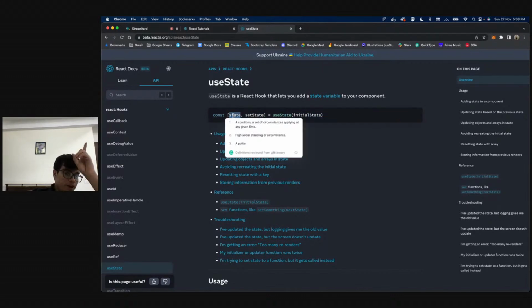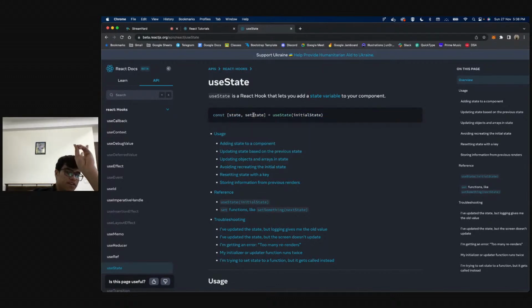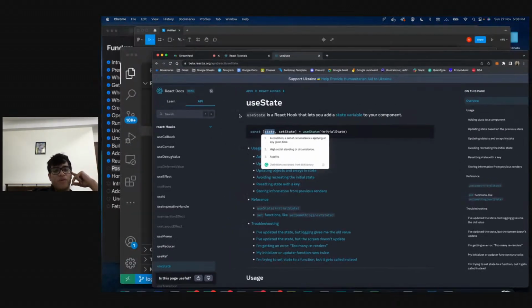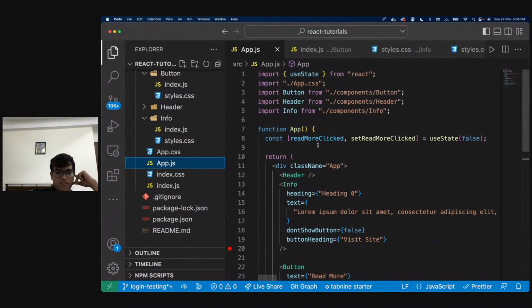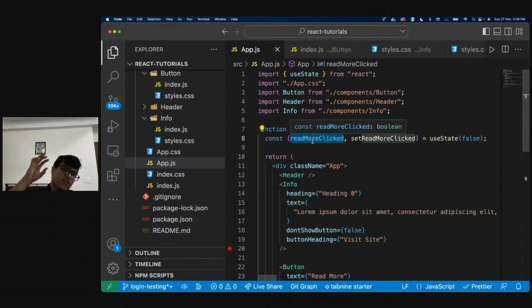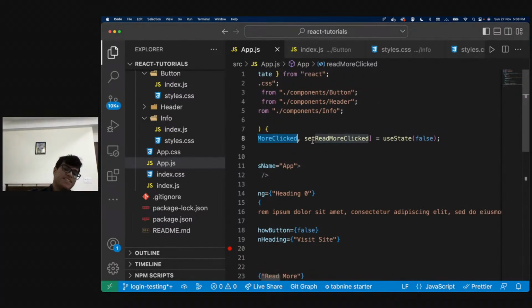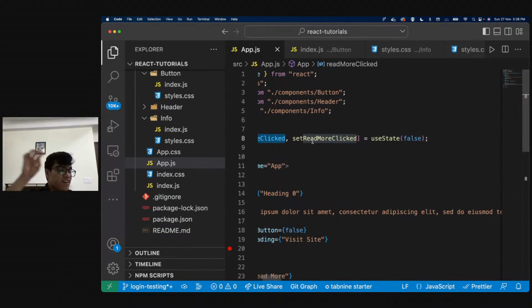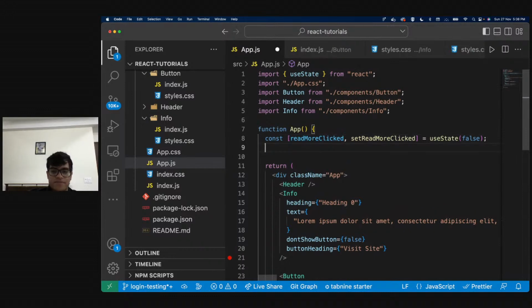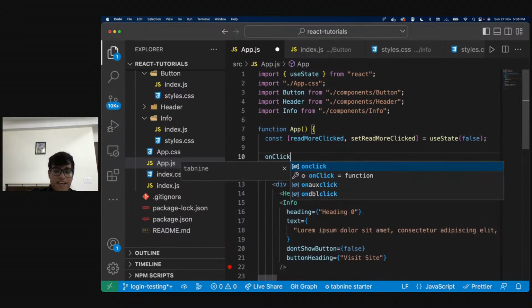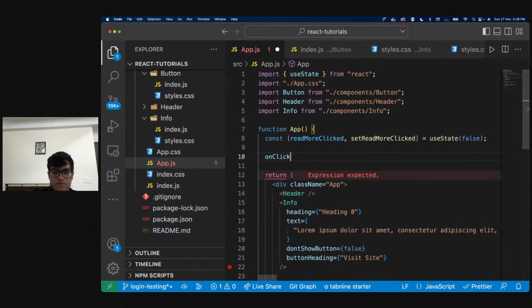It has a value part, and then it has a setter for that value part. So if I want to use this value, I'm going to say the name of that state, which is readMore. So our variable is now called readMore, and when I say setReadMore, I'm going to set the value of readMore. Basically it's the same as me saying on click of this button, right?